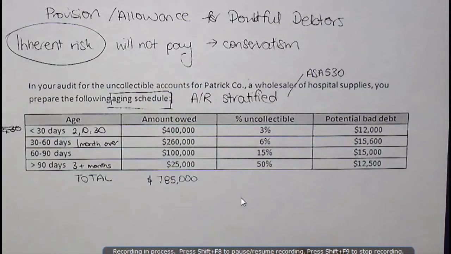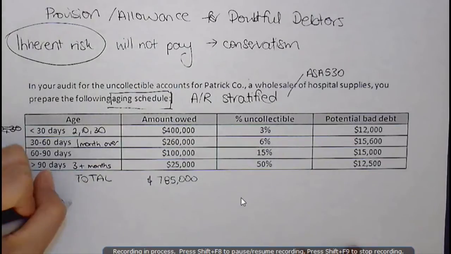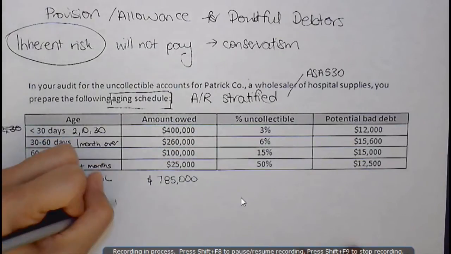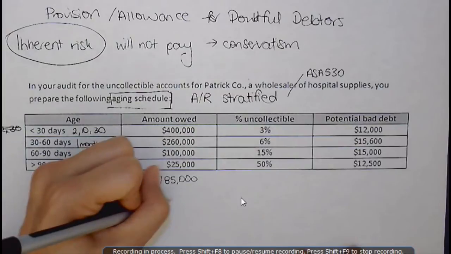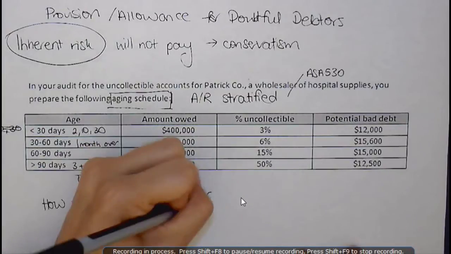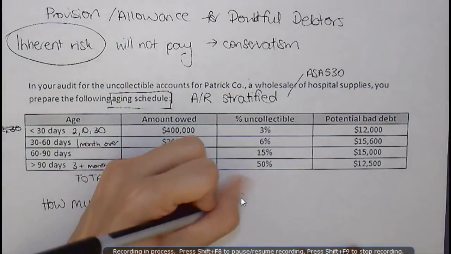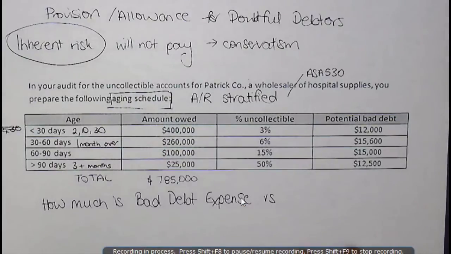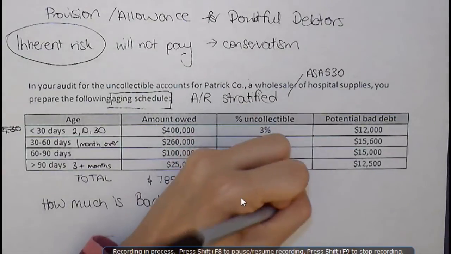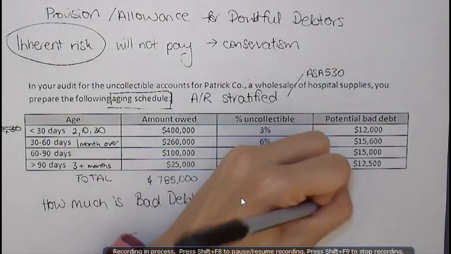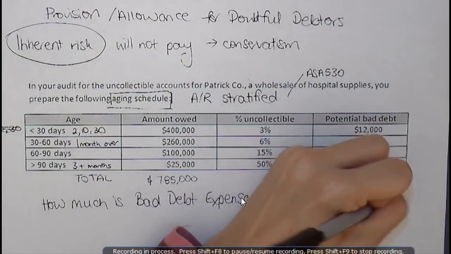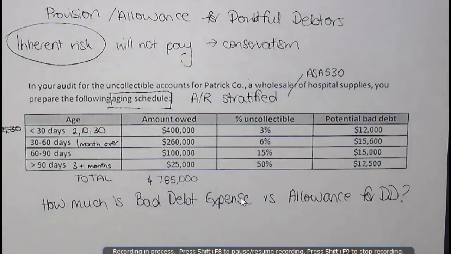So what do I do in terms of testing here? Because I need to determine how much is a bad debt expense compared to how much is going to be in my allowance or provision for doubtful debts. So we need to figure out what's the difference between the bad debt expense and the allowance.